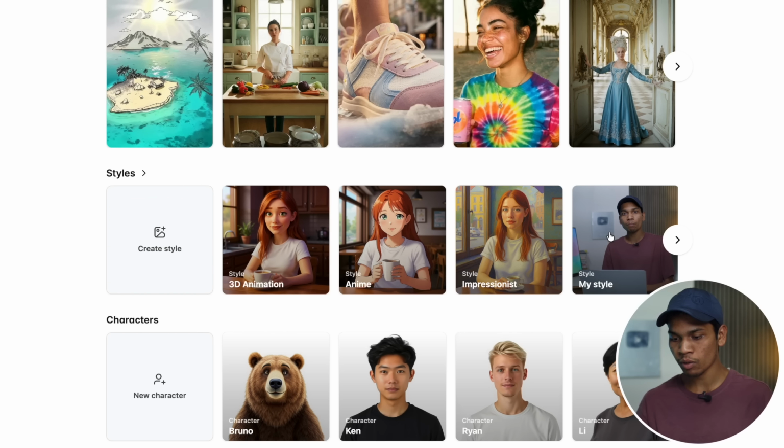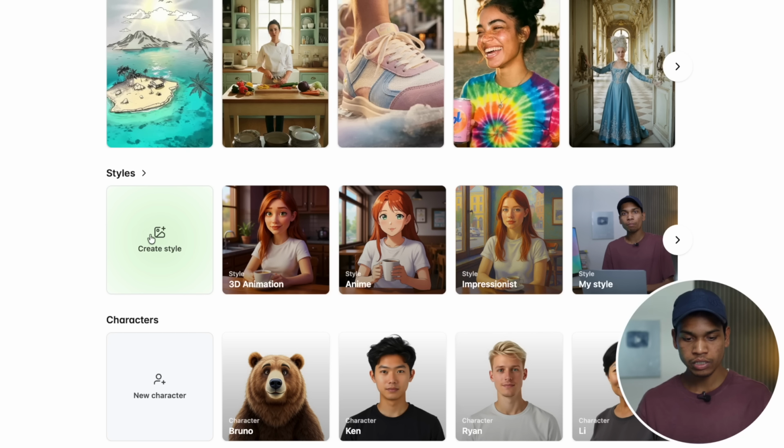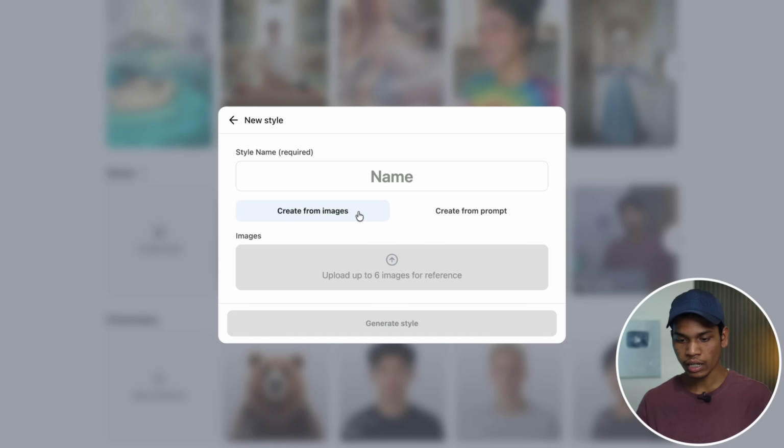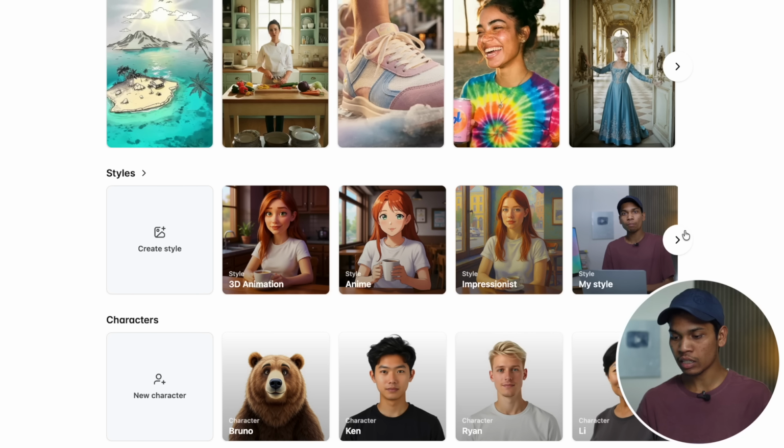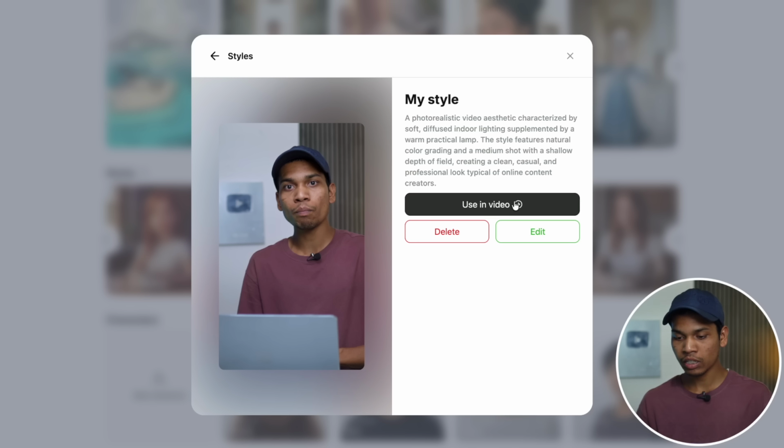Here I have created one of my own styles. You can see I uploaded a photo of me, and you can use that as a style. So you can also create a style. You have to click here on create style, and then you can upload some images, and from that it will take inspiration and add your style here, and then you can use it in your video.